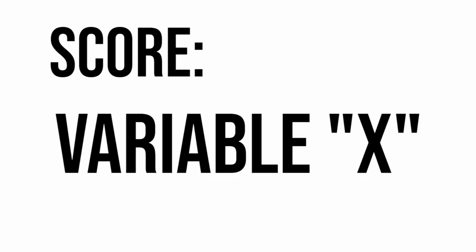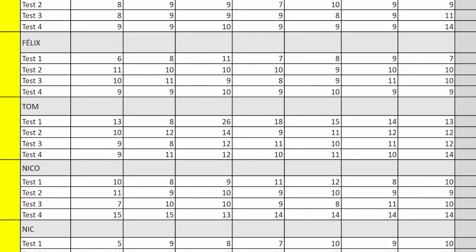Within the context of the study, the score was the variable x we wished to study. We observed a minimum score of 5 and a maximum score of 26. The other variable that was taken into consideration was the time of the day, so in the morning, in the afternoon, and during the night.